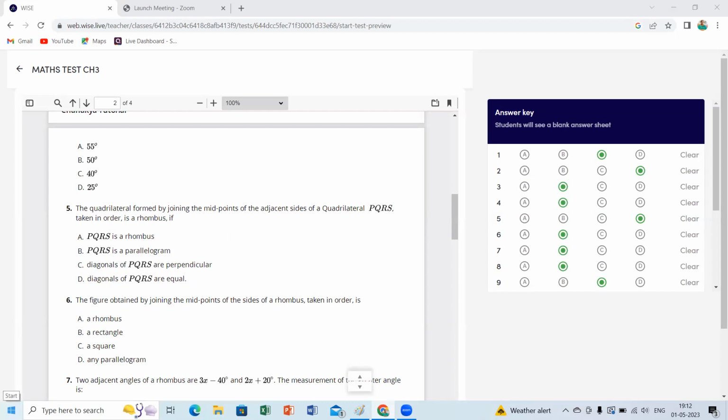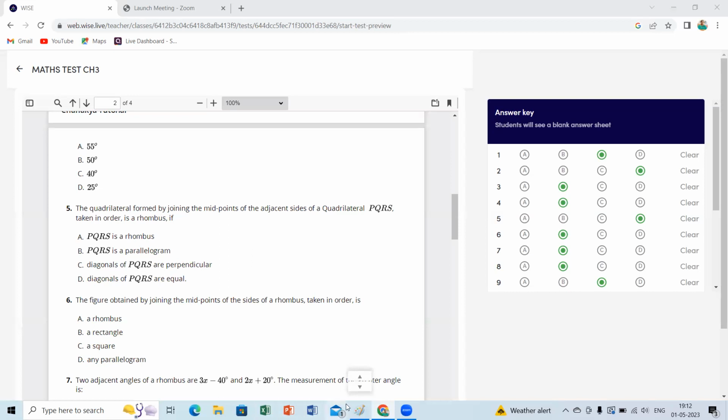We'll complete question number 5, then we will go with the doubt. So the diagonals of PQRS are perpendicular, maybe it's a rhombus. Diagonals of PQRS are equal means it's a rectangle.